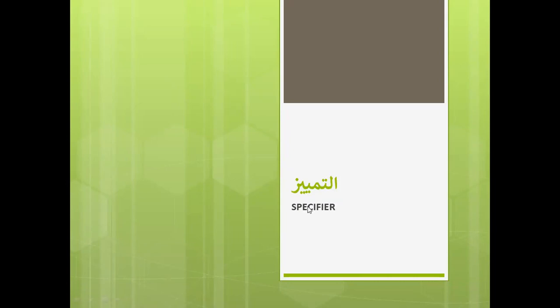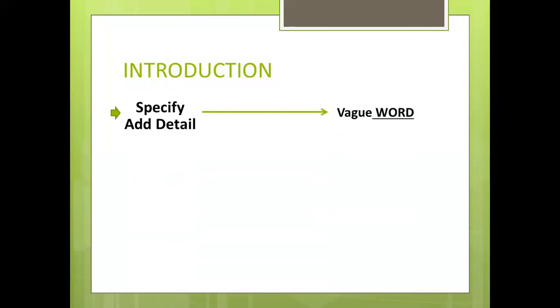Today we are going to do the chapter At-Tamyiz, which can be translated as a specifier, something that adds more information about something which is really vague. This is a concept which will be very handy in the number chapter, so I want you to pay close attention to it. At-Tamyiz, as the name specifies, is a specifier, or it adds details to a vague word,